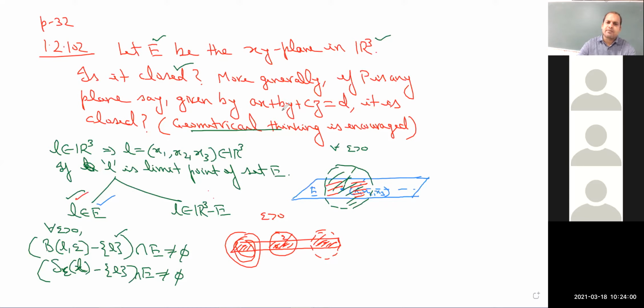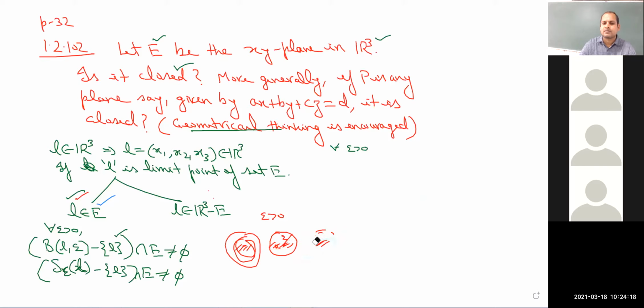Now repeat the same for L belonging to R3 minus E, I mean apart from the set E. Again the definition will be the same, but now this L will come from R3 minus E.